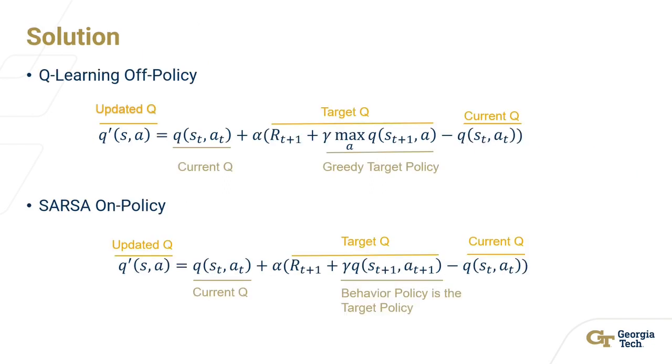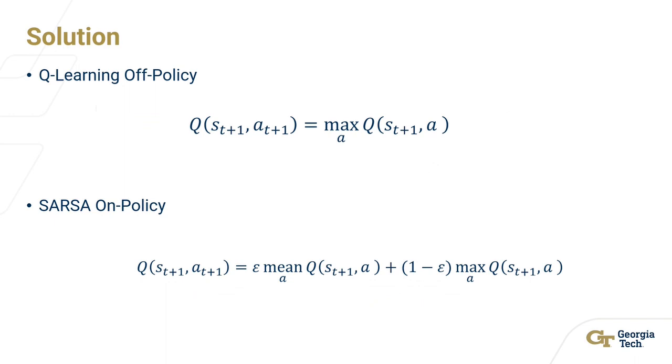This is just showing that expansion of the Bellman policy for both Q-learning and SARSA. Again, the biggest difference between the two of them is that Q-Learning is following that greedy target policy, and SARSA is following that epsilon greedy policy when updating their Q values. And this is just another way to reiterate that.